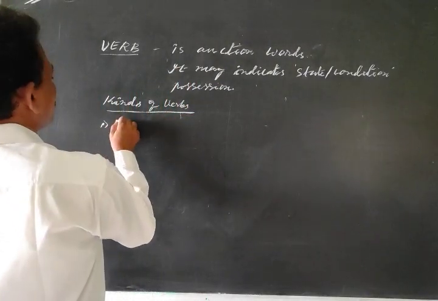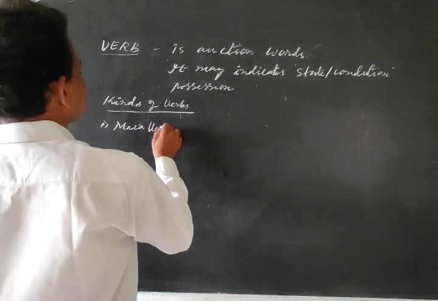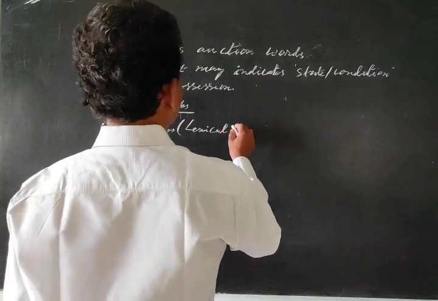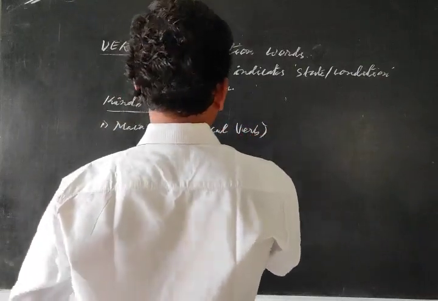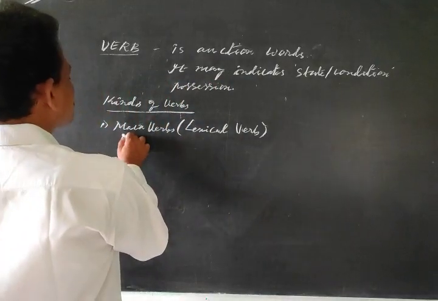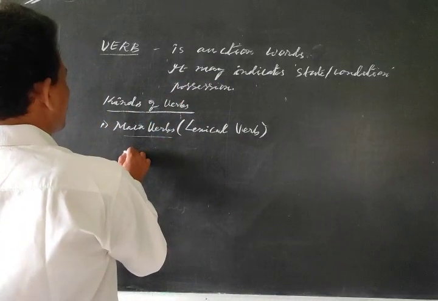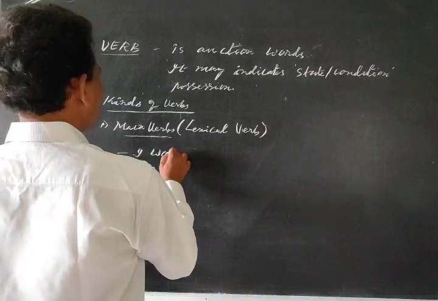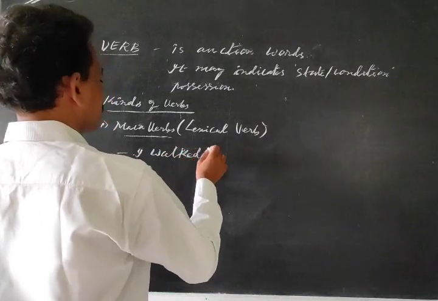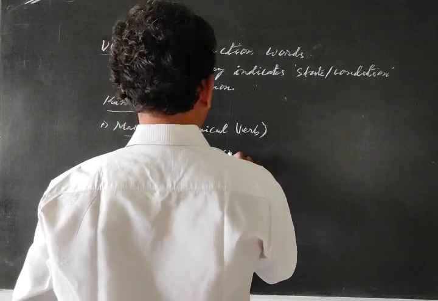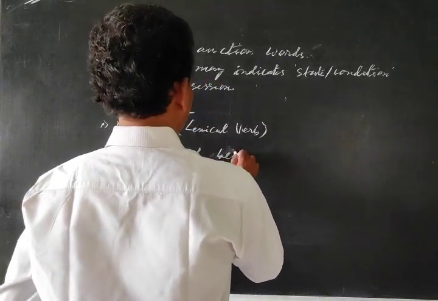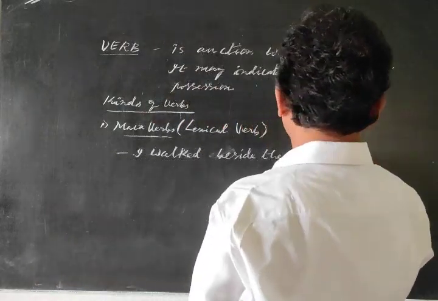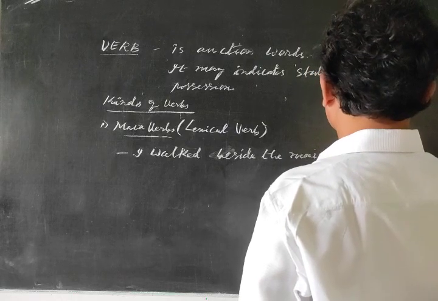Kinds of verbs. Number one, main verb. This is also called lexical verb. Main verbs example: I walk beside the main road.